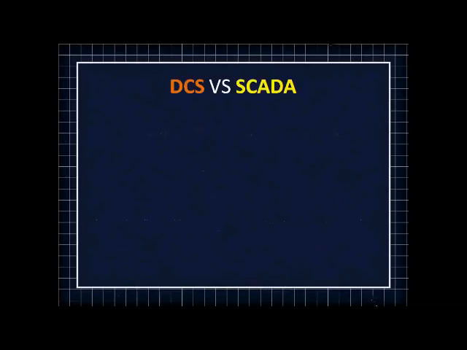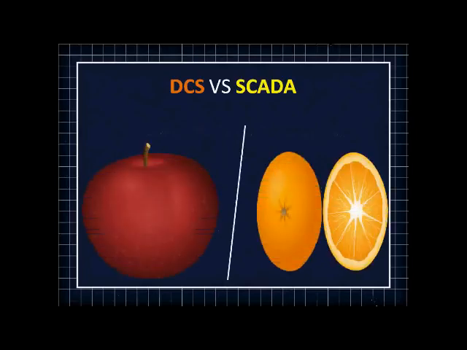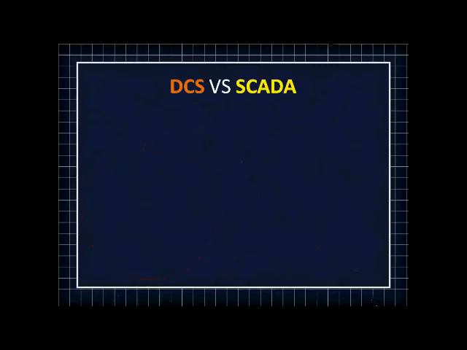So now when the question arises, can we compare DCS and SCADA? Actually no. It is just like comparing apple to orange. So now it is clear that we cannot compare DCS and SCADA because DCS is process oriented while SCADA is data gathering oriented.